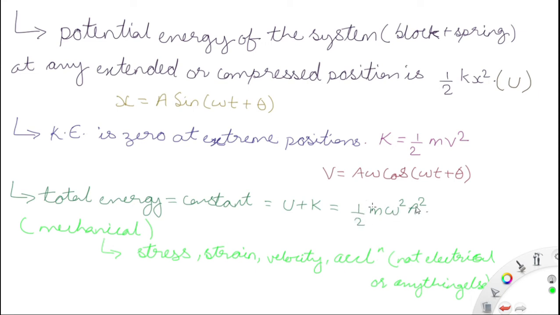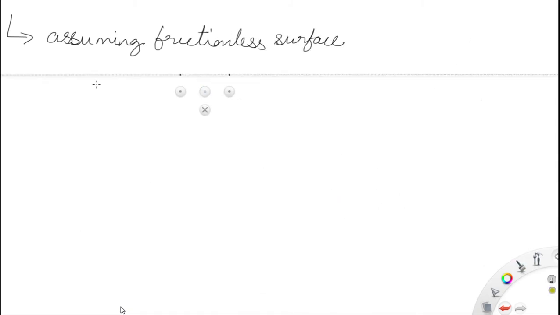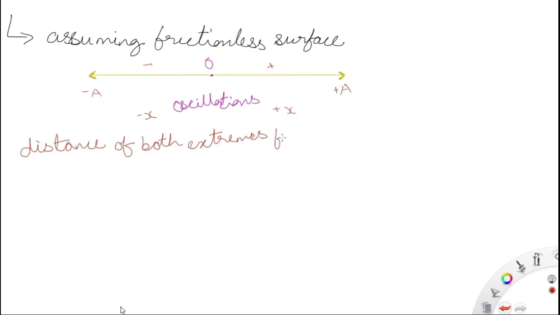Now this energy that has been computed is all mechanical energy. Why is this mechanical energy? Because all the energies related to stress, strain, velocity, acceleration are mechanical energy. Now assuming a frictionless surface. Frictionless means no resistance. There is no resistance happening, and you let the body oscillate, so the oscillation is happening without any resistance.